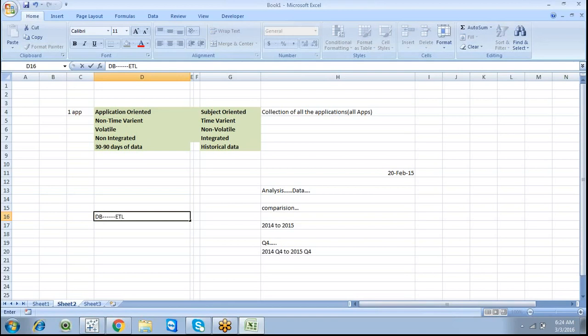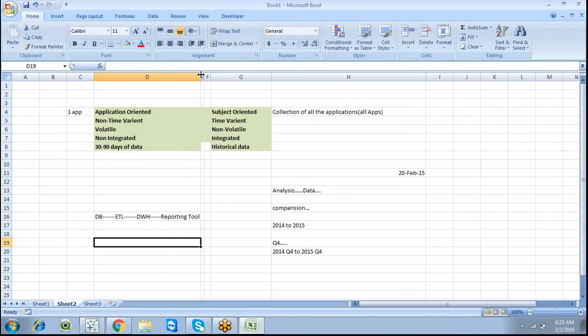ETL is extraction, transformation, loading. Then we have a data warehouse, and then we connect to a reporting tool. This is the workflow.